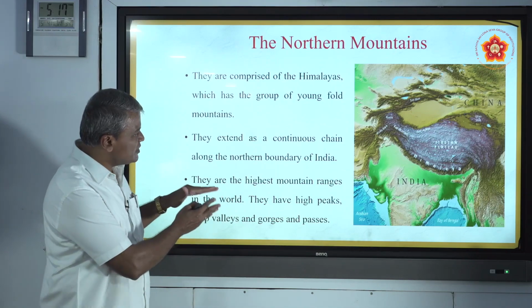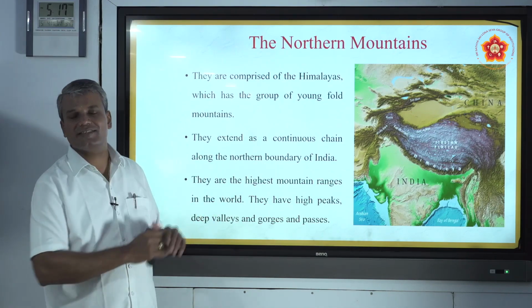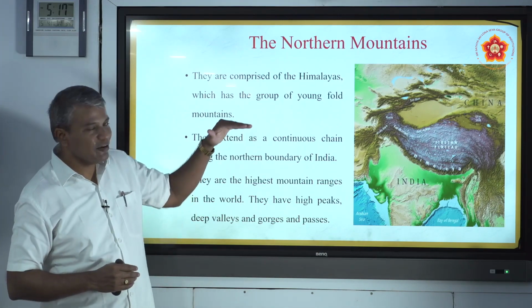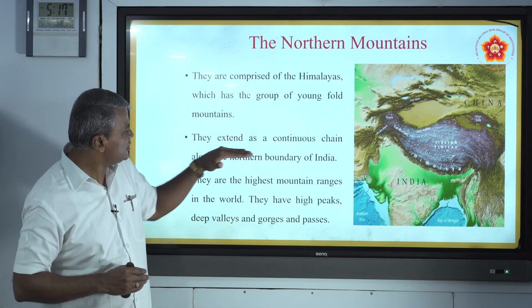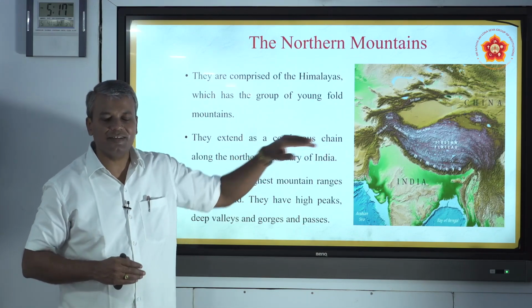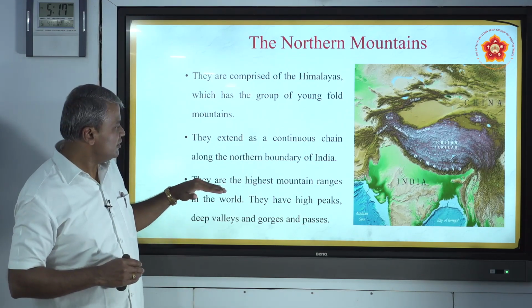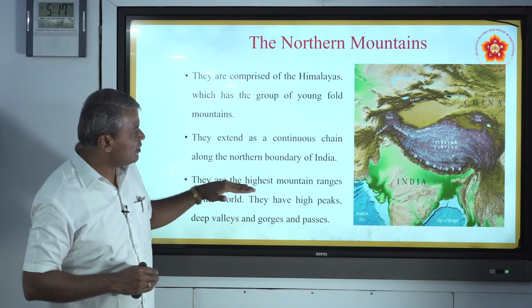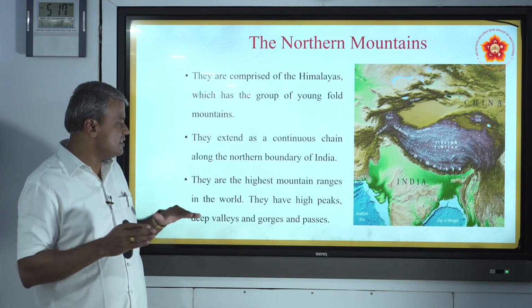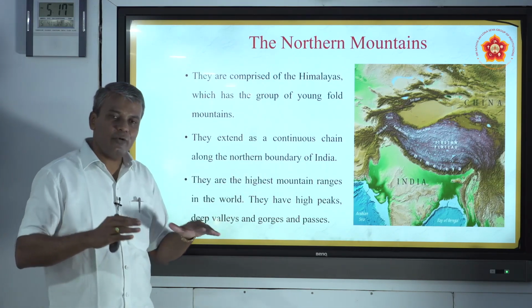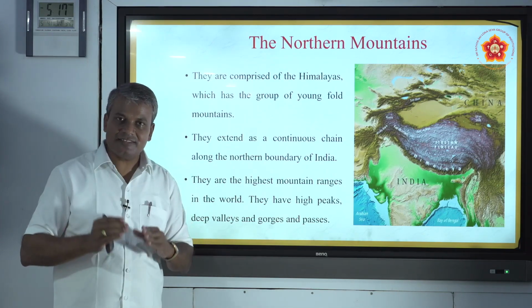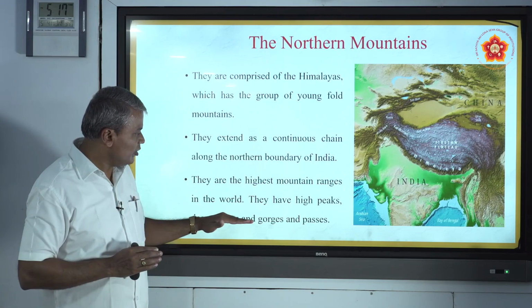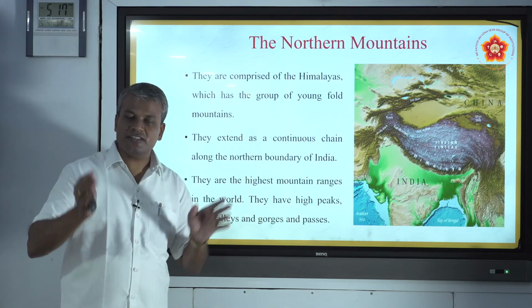All these things can be seen in the Himalayan mountains. So they are young fold mountains, a continuous chain along the northern boundary of India, and the highest mountain ranges in the world.